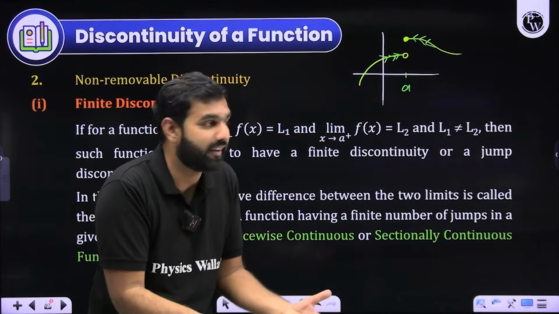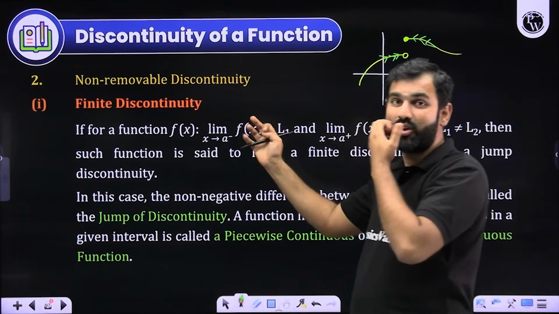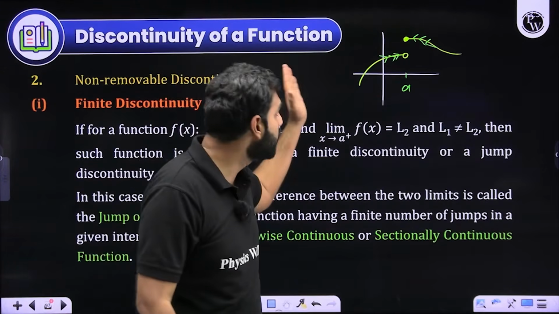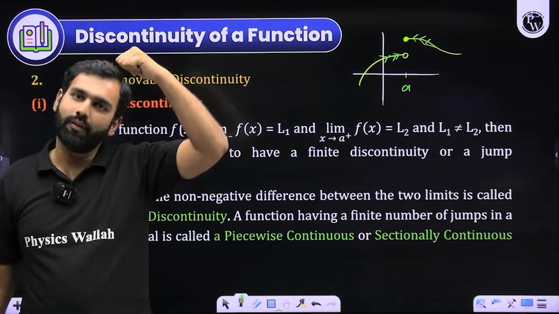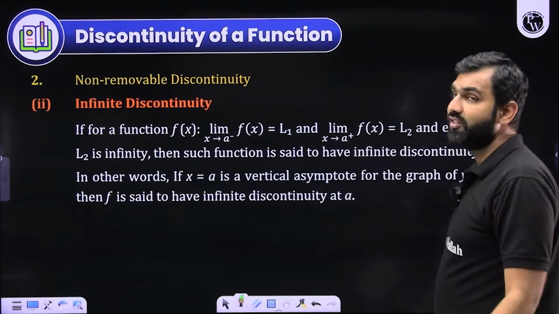I hope you are understanding why, because there is a finite jump here. So this is a finite discontinuity, which is categorized as a non-removable discontinuity. You cannot remove this discontinuity. It will exist. Similarly, the second kind is infinite discontinuity.